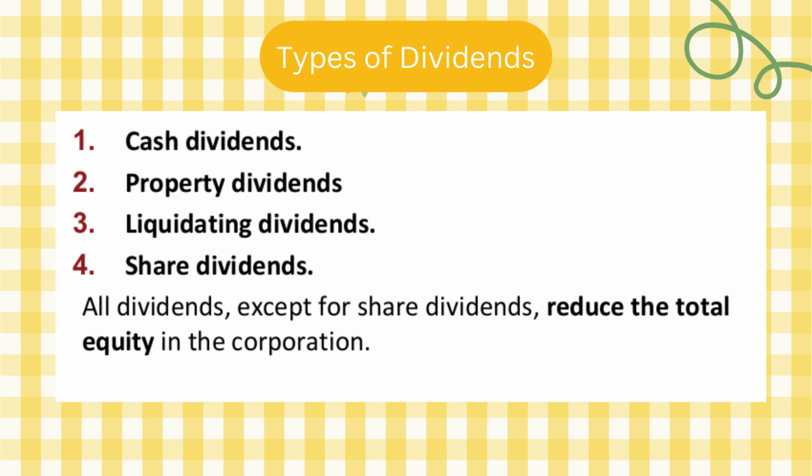Okay, so cash dividend, property dividend, liquidating dividend, we are taking from the retained earnings or from the share premium, so it's decreasing. While share dividends, I'm taking from the retained earnings and I'm giving shares, so it's still the same, nothing has changed. Okay, retained earnings will decrease, share capital will increase, so there is no effect on equity.